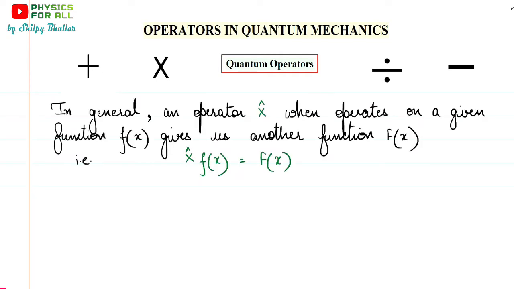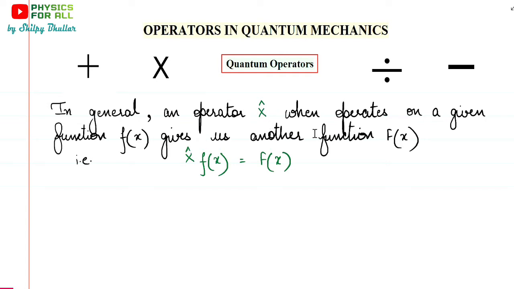Now this quantum mechanics is a kind of mathematics. In all the derivations you would see that we are just solving everything mathematically. So this operator we denote by x cap. You must be knowing what cap is. We have used this cap in our vectors. We denote unit vectors by indicating cap overhead, right? So here we denote the operator in this way, in general x cap.